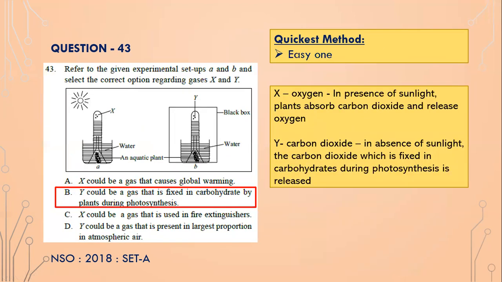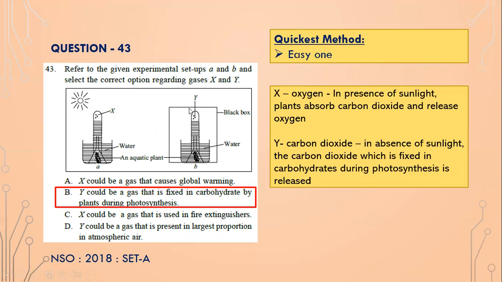Refer to the given experimental setups A and B and select the correct option regarding gases X and Y. So the sun is shining here in A, and an aquatic plant is here, and water. Normally aquatic plants are green in color, and they carry out photosynthesis. And because of photosynthesis, what is going to be evolved? Oxygen. So X is oxygen, isn't it? So you have to select the correct option.